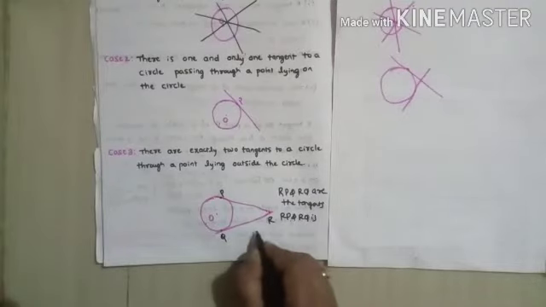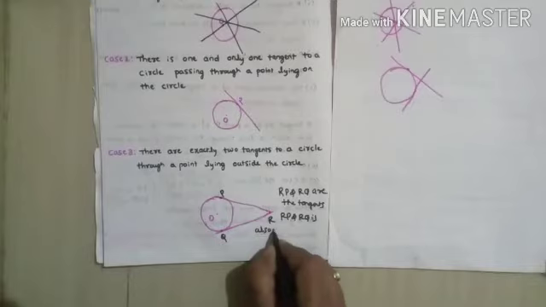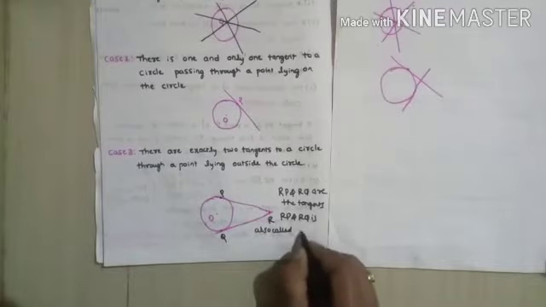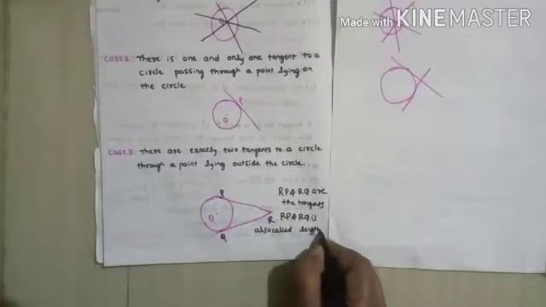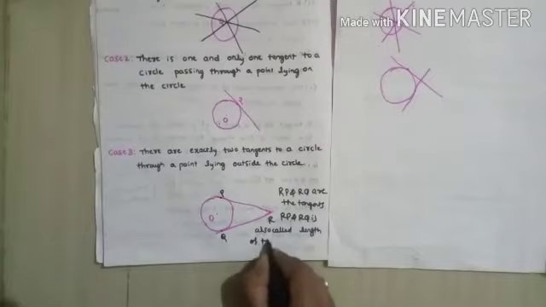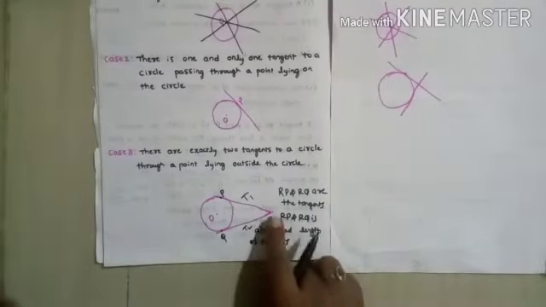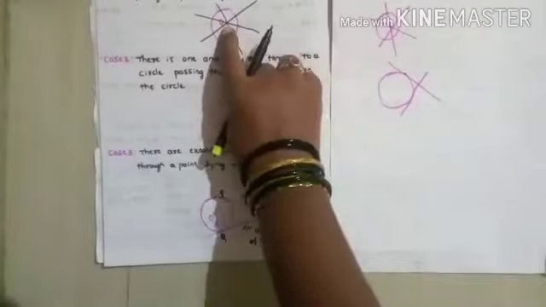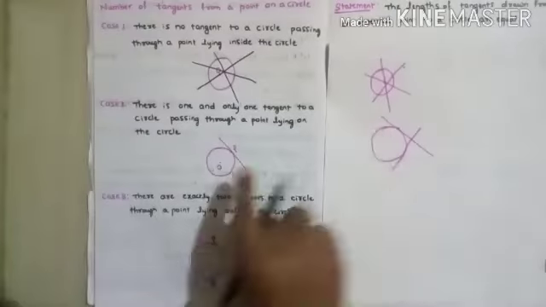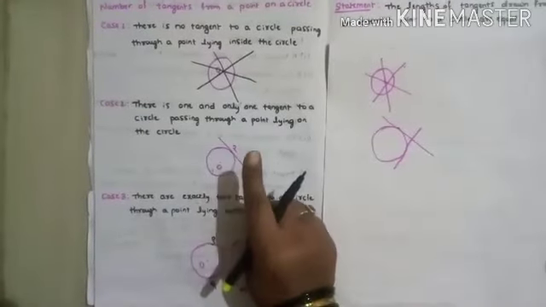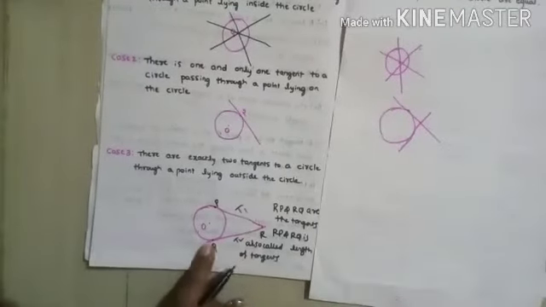There are 2 tangents you can draw, that is T1 and T2. If the point is inside the circle, there are no tangents. If the point is on the circle, only one tangent you can draw. If the point is outside the circle, only 2 tangents you can draw.